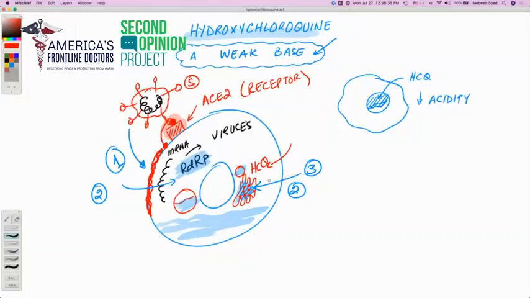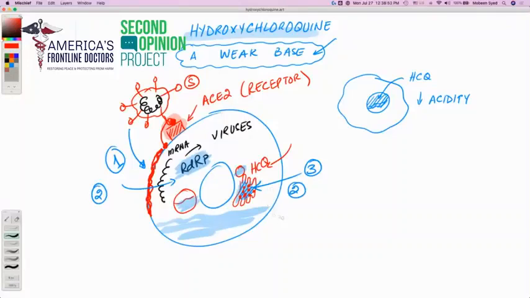So now that the endoplasmic reticulums are not able to work correctly, that means the assembly of the virus cannot occur correctly as well, or cannot occur. So virus assembly is stalled as well. So that is the third mechanism.